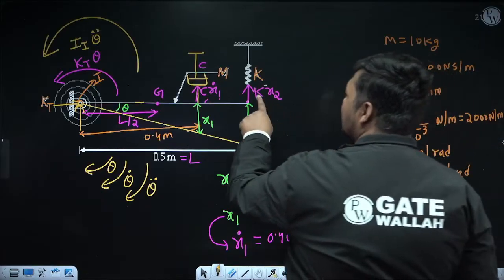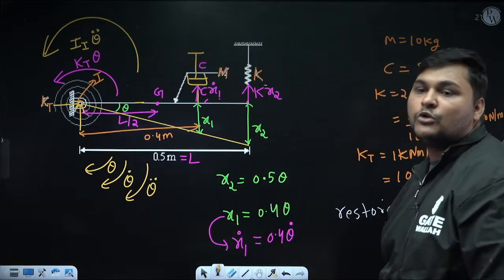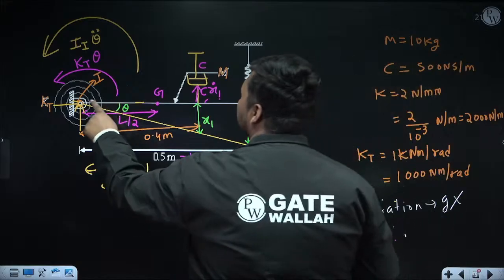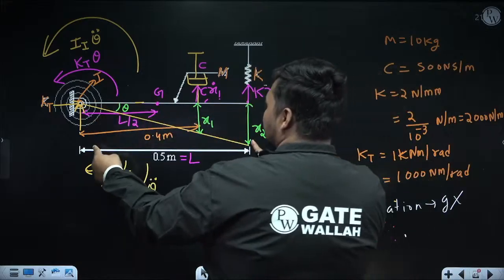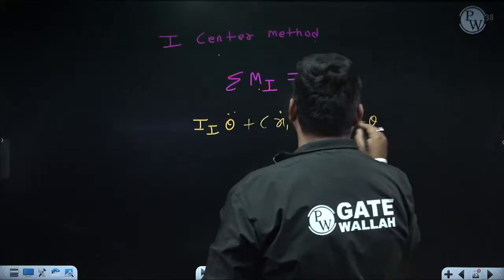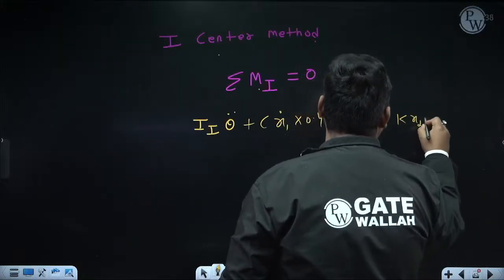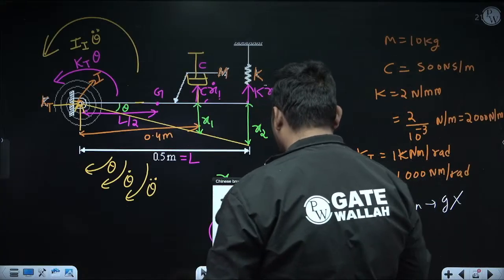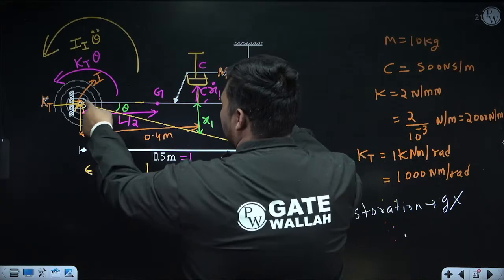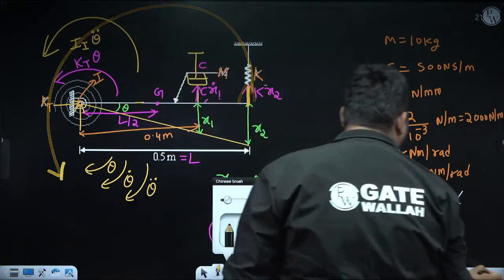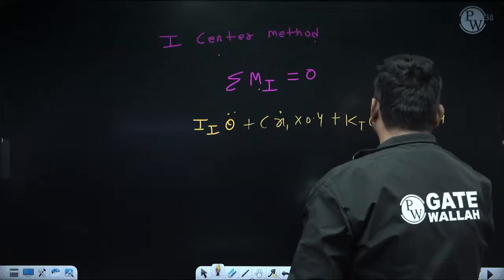Now moment due to this force will be force into perpendicular distance. So this force is kx2, and its perpendicular distance from I center, it is vertical, so horizontal distance from I center, which is 0.4 meter. So moment due to this about I center will be kx2 into 0.4. Now what is the direction of this moment? So this force is like this. You can see about I, it is rotating anti-clockwise, and for anti-clockwise I am using plus sign.